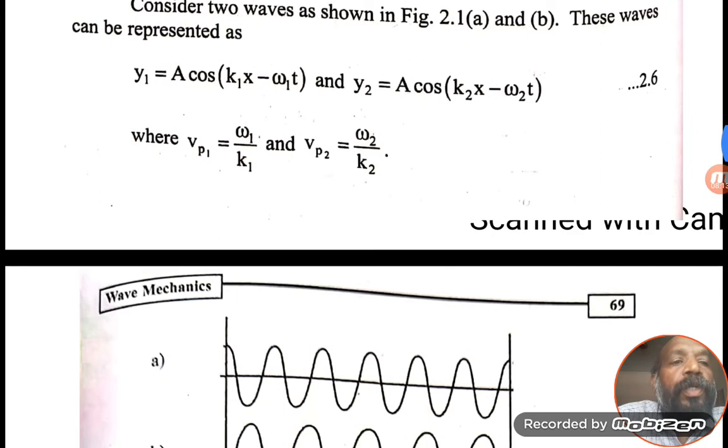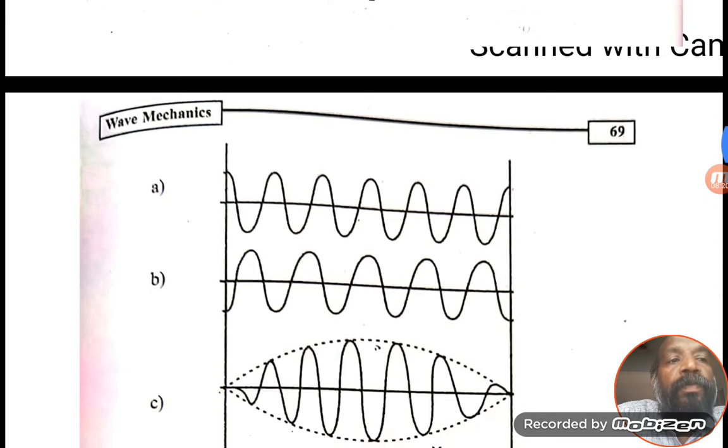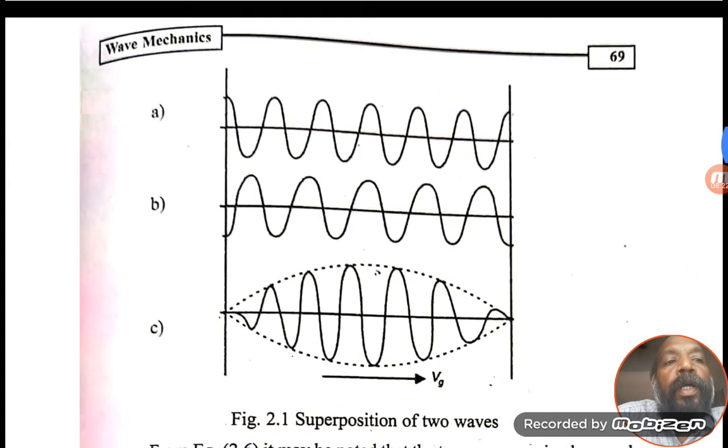Now just see here the pattern of the waves, the first wave and the second wave. The combination of these two waves will give some structured interference pattern. In this structured interference pattern, the particle can exist. The particle can have the freedom to occupy this space.